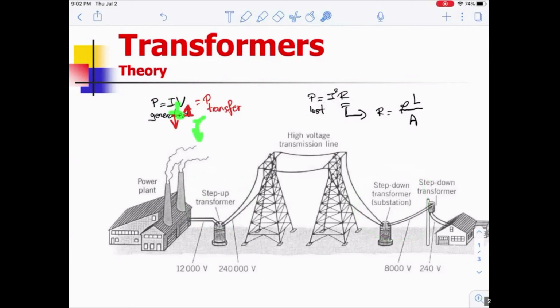So you reduce the voltage, the current is going to go up. You increase the voltage, the current is going to go down. Step-up transformer is going to up the voltage. Step-down transformer is going to lower the voltage. It's going to turn it into current. That's it. So this was Tesla's idea. How well did that work out?